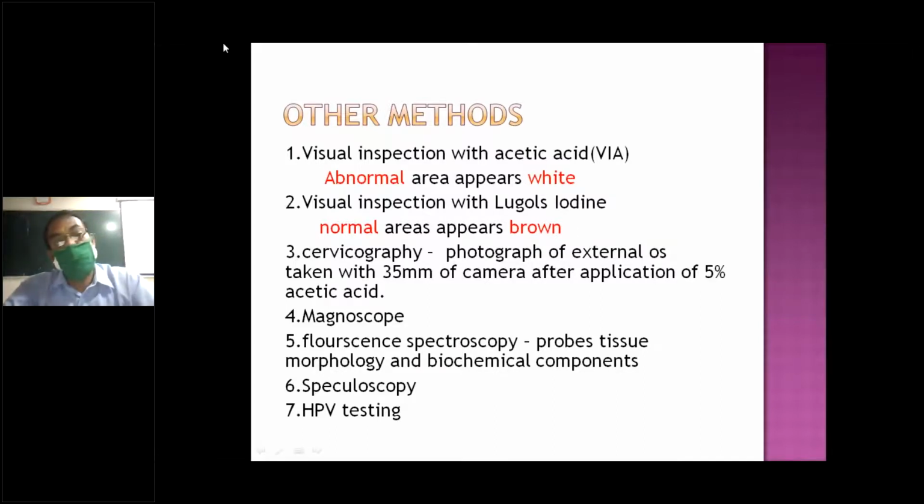Other methods are cervicography and colposcopy. Cervicography is also there. That is nothing but magnification of this. You can see it, and again the same acetic acid is applied on this. Again, fluorescence spectroscopy. There are so many things there. That is also.